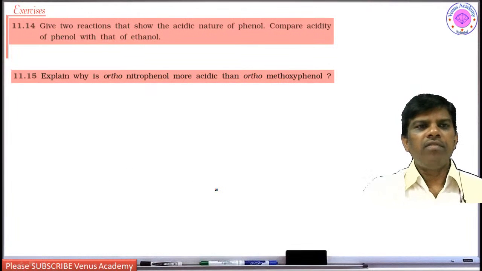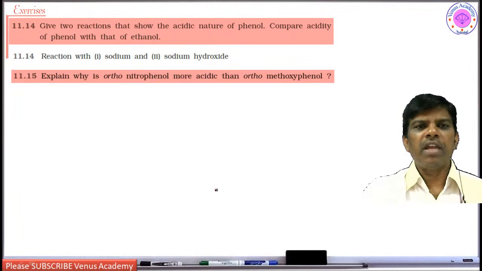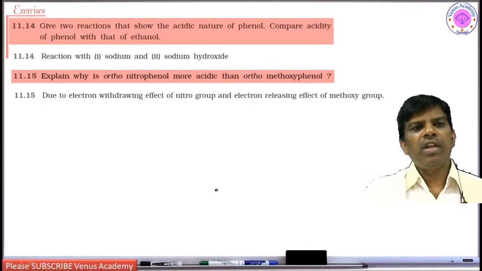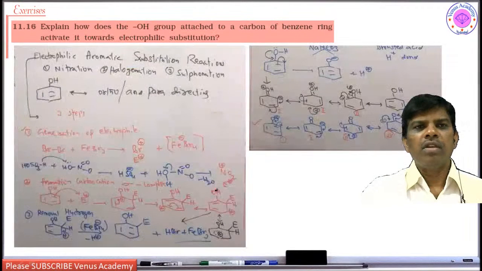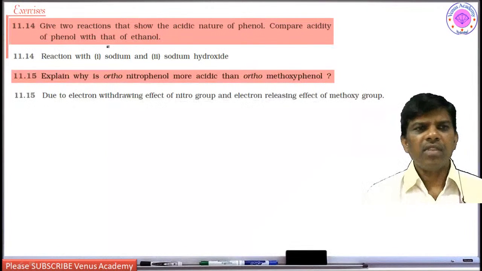Next, give two reactions that show the acidic nature of phenol. Compare the acidity of phenol with that of ethanol. Explain why ortho-nitrophenol is more acidic than ortho-methoxyphenol. Reaction with sodium and sodium hydroxide I have given, and the answer is due to the electron withdrawing effect of the nitro group and the electron releasing effect of the methoxy group. Dear students, so the exact nature of this phenol.